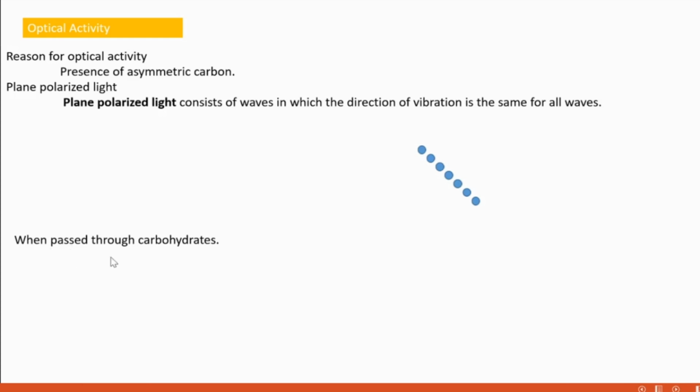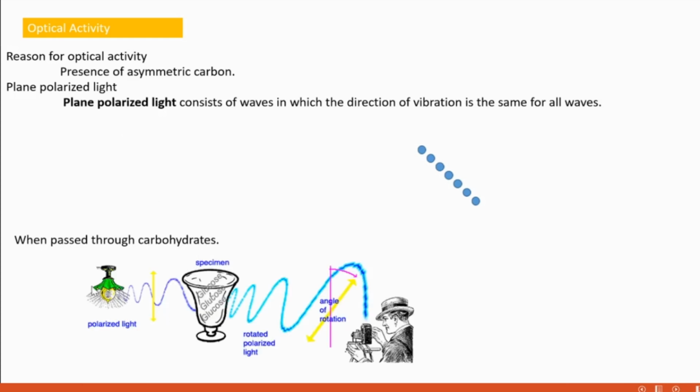Then when a plane polarized light passes through a carbohydrate, what will happen? This is a plane polarized light having vibration in the same direction. Look here, we can understand the change.